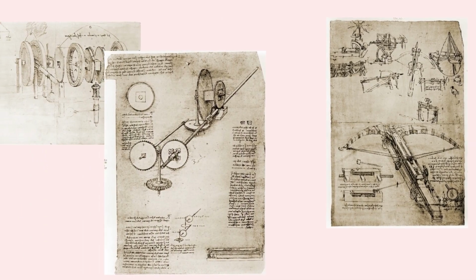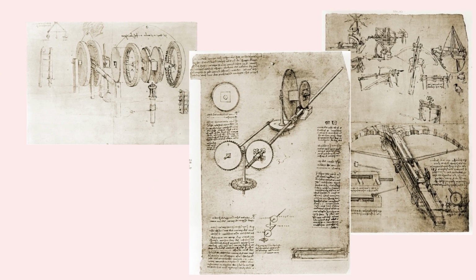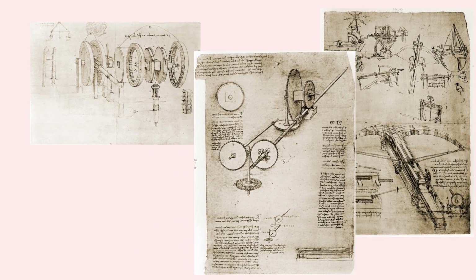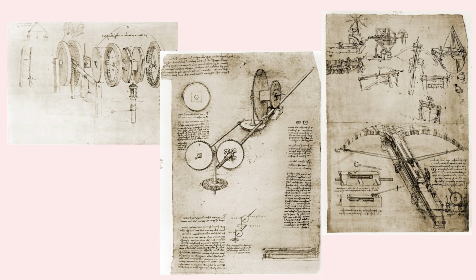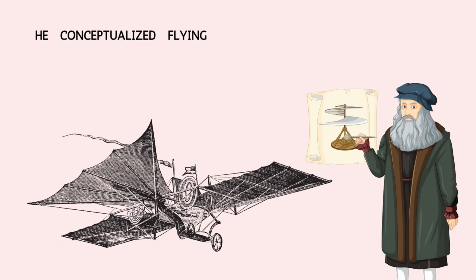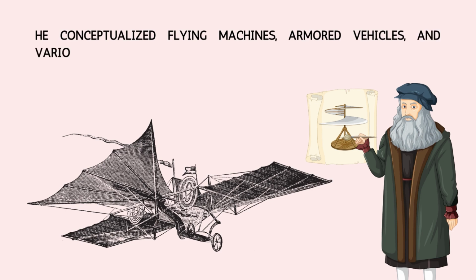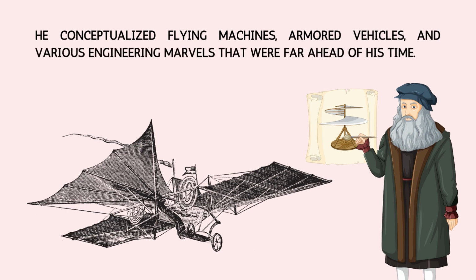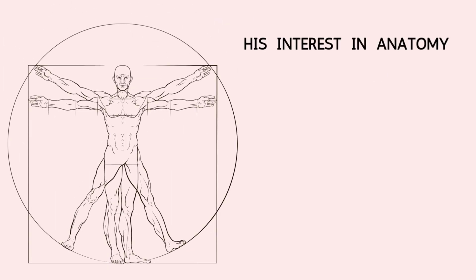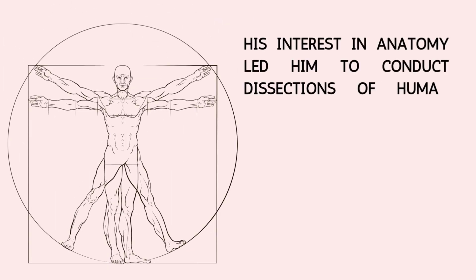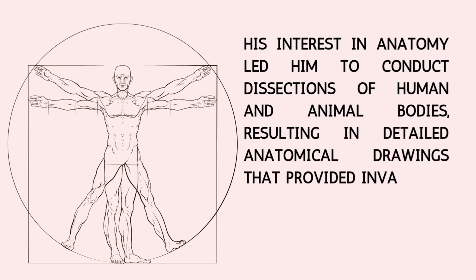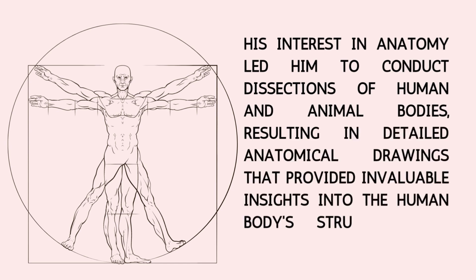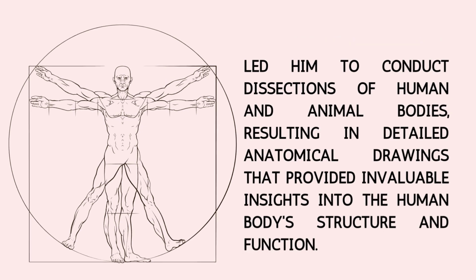In addition to his artistic achievements, Leonardo's notebooks are filled with sketches, diagrams, and writings that showcase his groundbreaking ideas and inventions. He conceptualized flying machines, armored vehicles, and various engineering marvels that were far ahead of his time. His interest in anatomy led him to conduct dissections of human and animal bodies, resulting in detailed anatomical drawings that provided invaluable insights into the human body's structure and function.